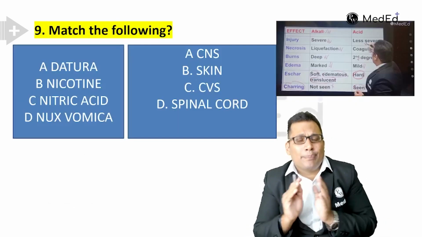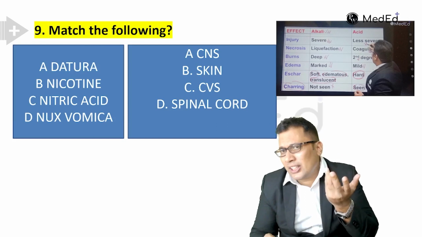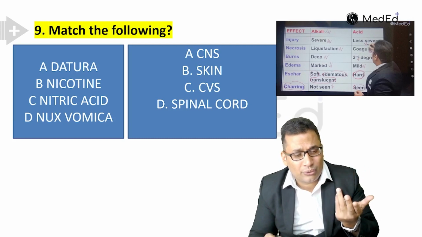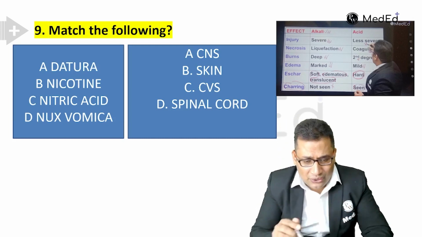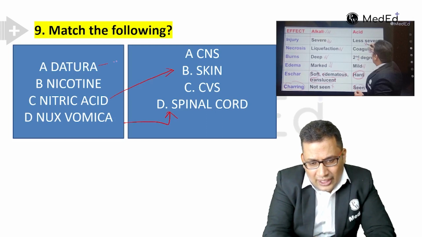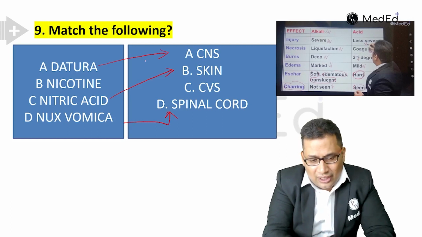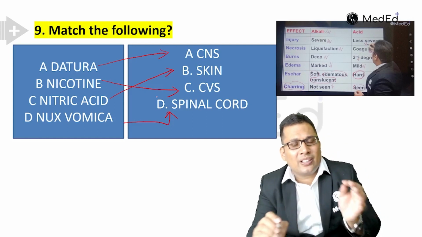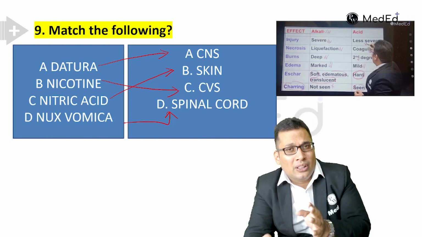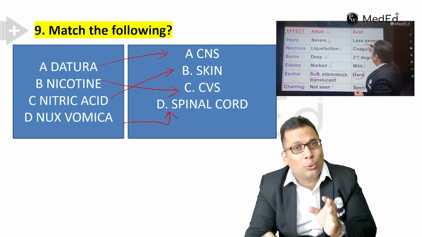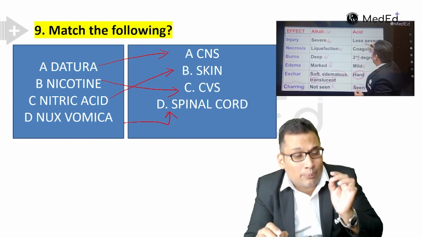Now a very simple question. Datura is a deliriant. Nicotine is a cardiac poison. Nitric acid is corrosive. Strychnine is a spinal poison. Strychnine acts on the spinal cord. Nitric acid acts on the skin. Datura acts on the CNS, that is deliriant, and nicotine acts on the CVS. We discussed in the 6 rapid revision videos the mechanism of action of each poison, the antidote, the diagnosis and the postmortem changes.